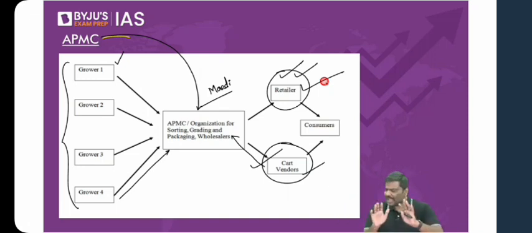So many states in India have APMC. Is there any state which doesn't have APMC? Bihar does not have it today. Kerala did not even implement it. The government of Kerala did not even implement the APMC law. So the argument is simple: remember it, state governments will decide whether we should have APMCs.